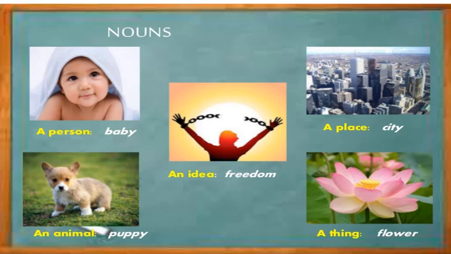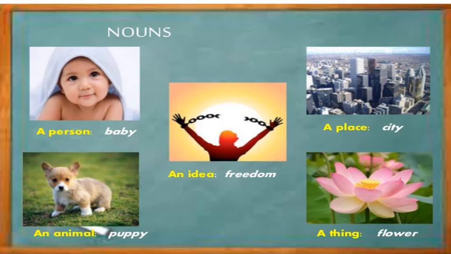Noun is the name of a person, name of an idea, of a place, of a thing, of an animal. For example, baby, puppy. An idea, freedom is another example. Name of a city, name of a land, country, name of a thing, a flower, lotus. So these are examples of nouns.